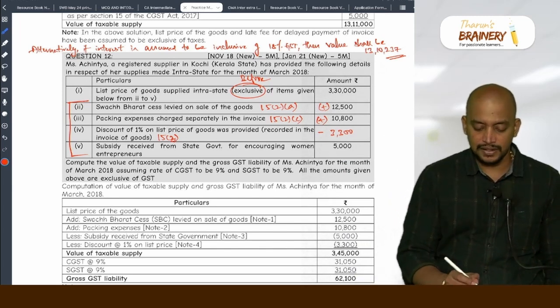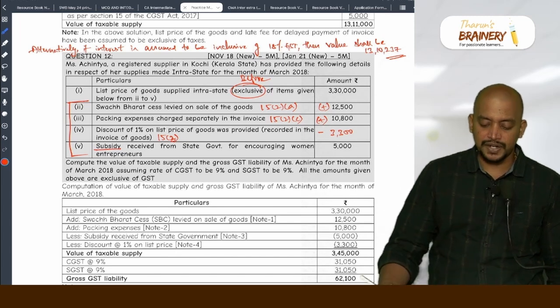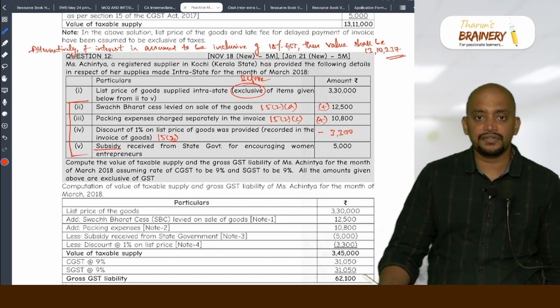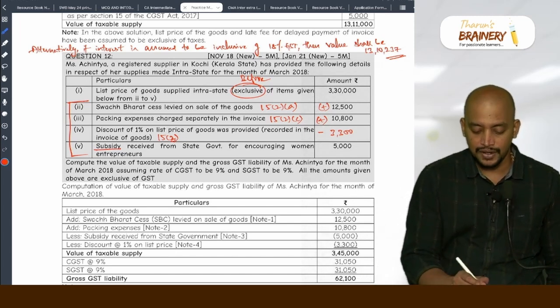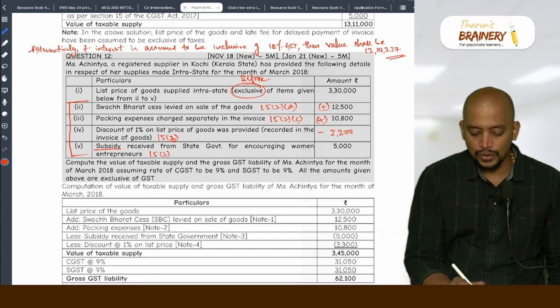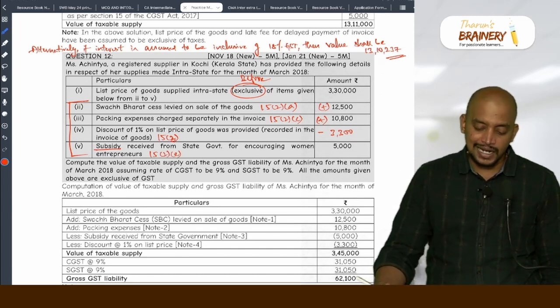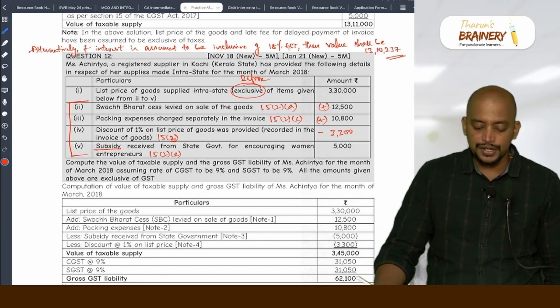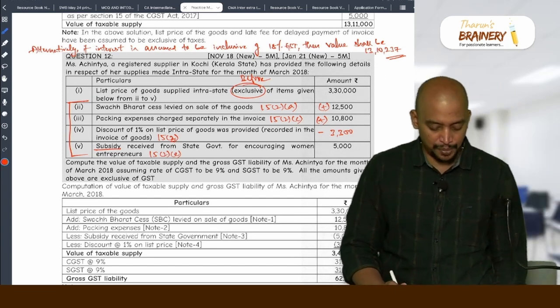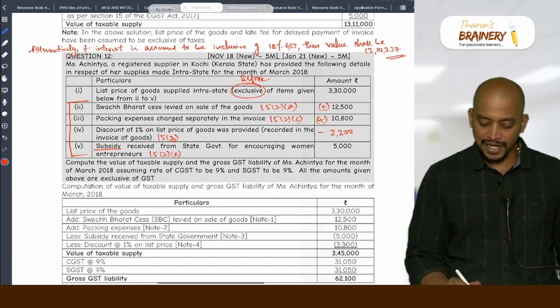Subsidy receipt from state government for encouraging women entrepreneurs. Section 15(2)(e). And in the given price, what has happened? 3,30,000 before. So it is for encouraging women entrepreneurs from government.